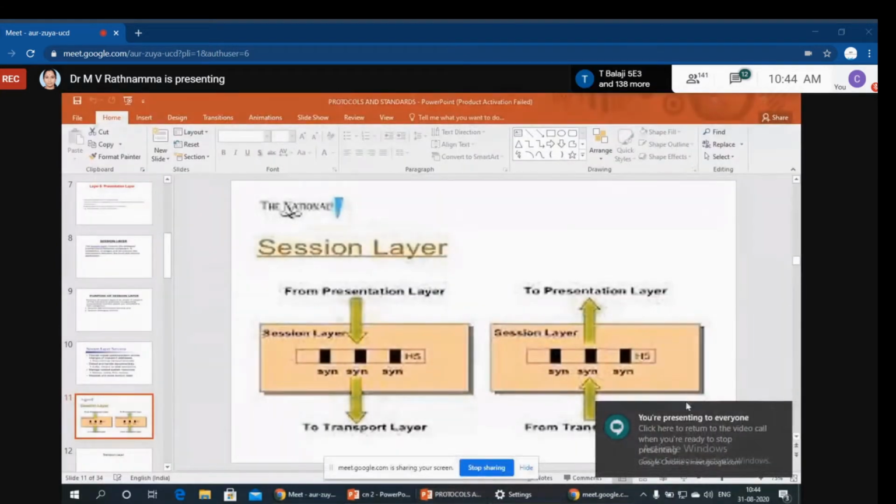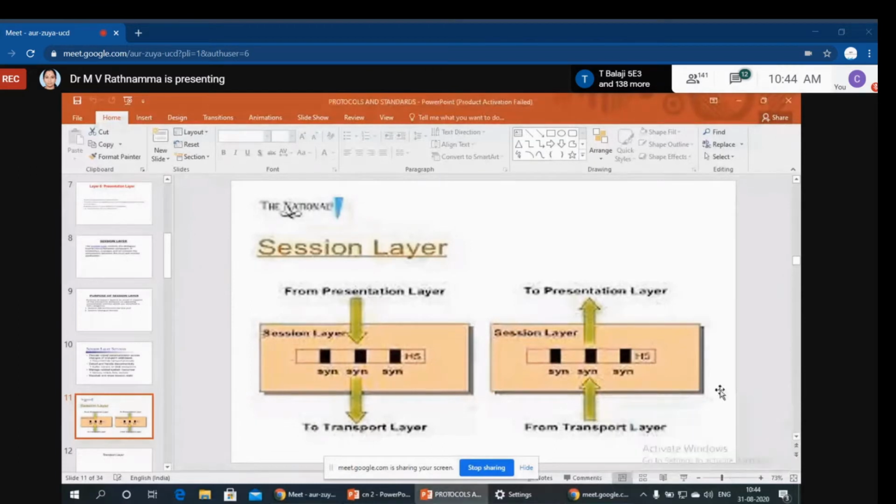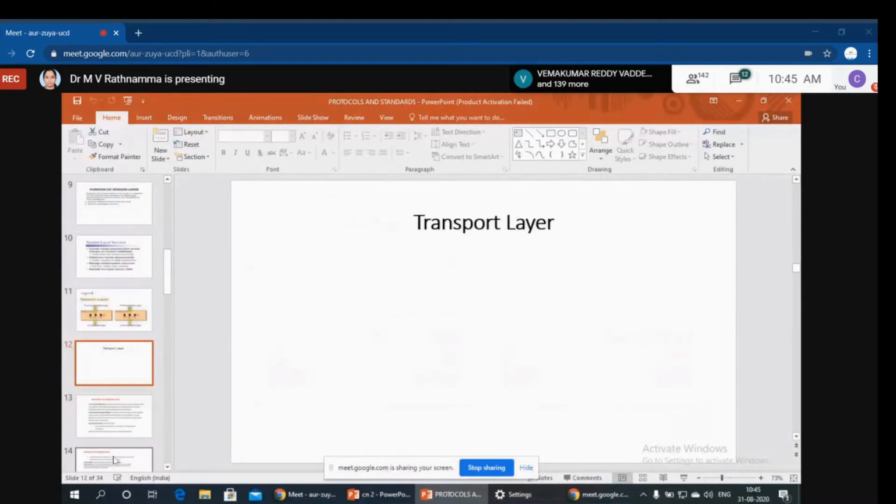See here. When it is at sender side, data is coming from presentation layer to the session layer, and from session layer to the transport layer. Now, at receiver side, the data moves from lower layer to the upper layer. So, transport layer to session layer to presentation, and above presentation layer what will be there? Application layer. Like that the data transmission is going on.